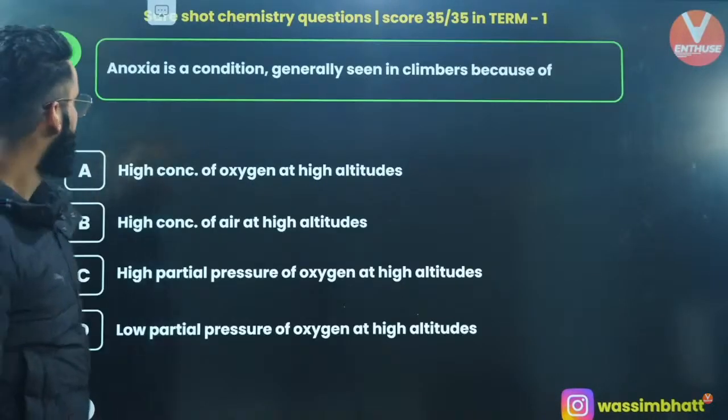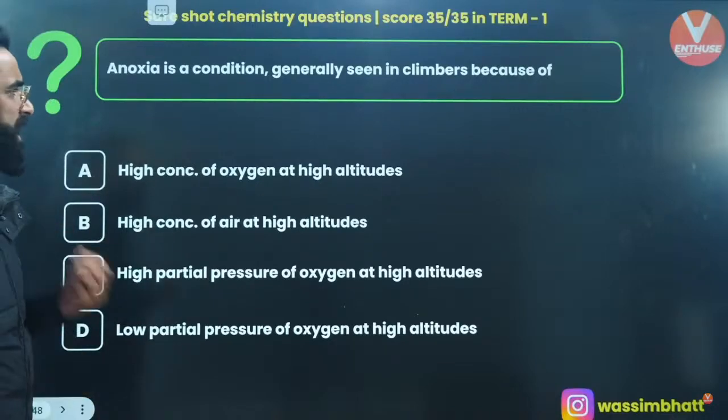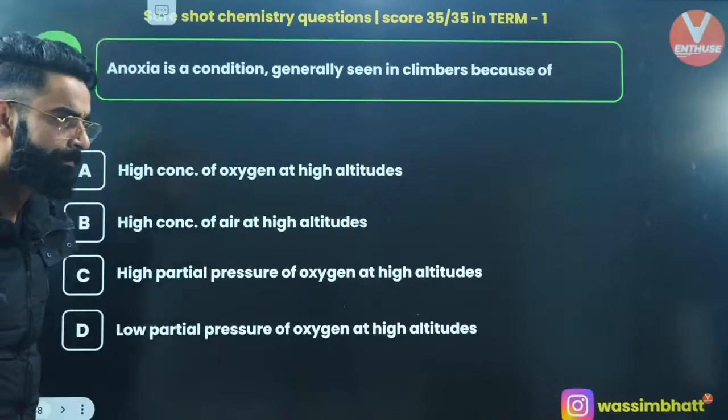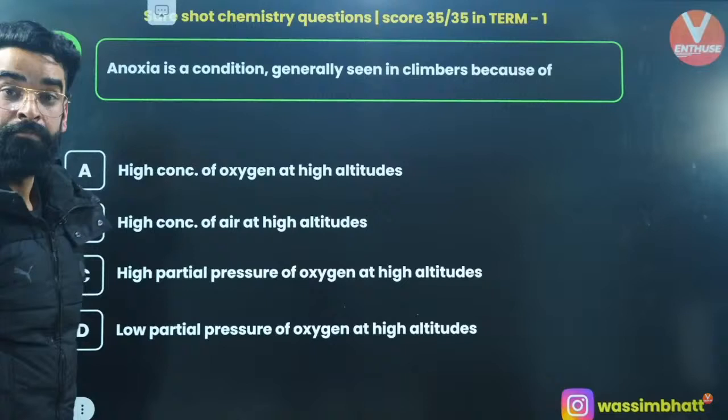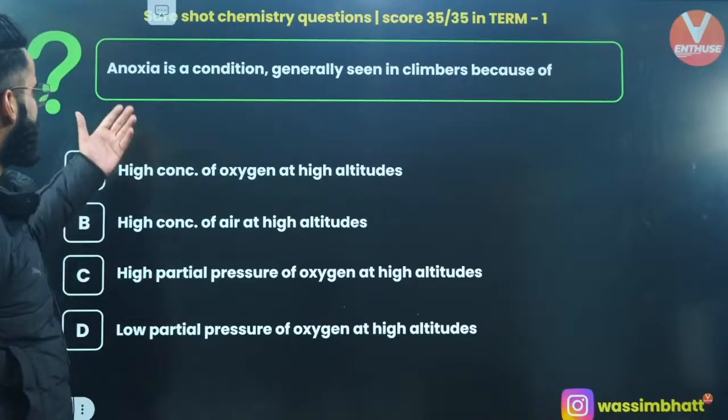Perfecto. One more. Anoxia is a condition generally seen in climbers. Because of what? In mountain climbers, basically, you see this kind of condition, anoxia.